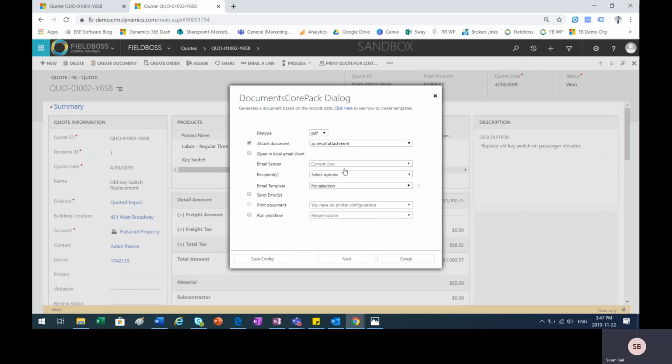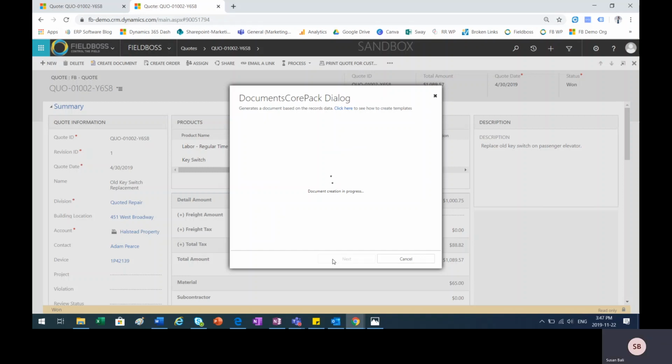The system allows you to send it in any format you would like, whether it's a PDF, a document, a JPEG. We're just going to choose PDF for now. And then you can also choose how you'd like to send the file. You can have it as an email attachment, included in the body of the email, or even sent as a letter. We're also going to choose an email attachment. Then you would hit Next,